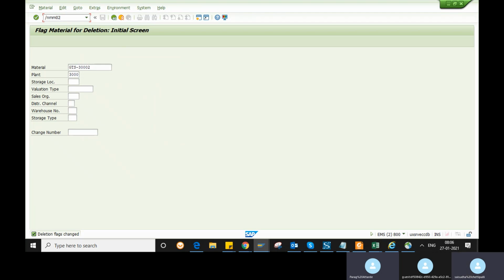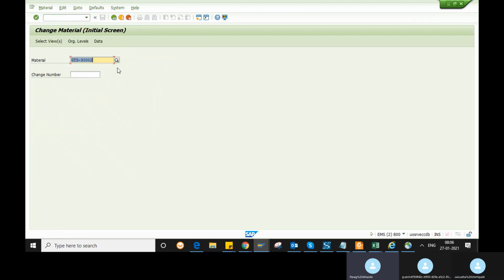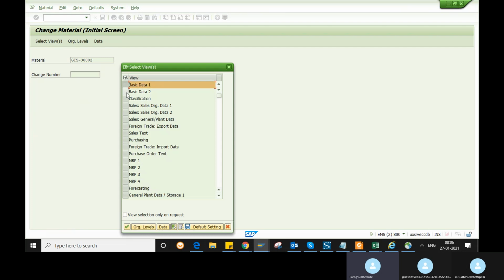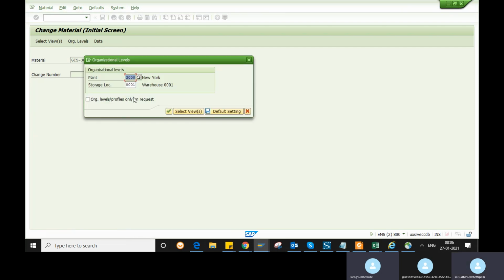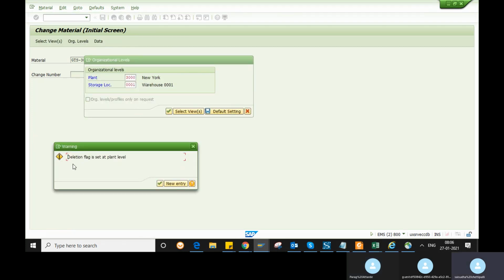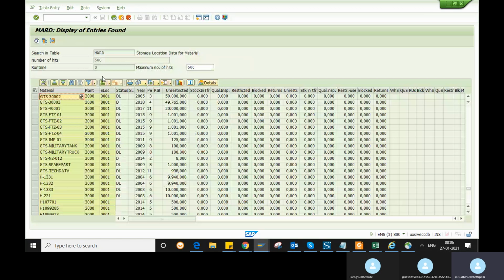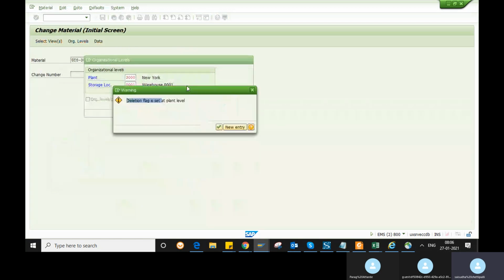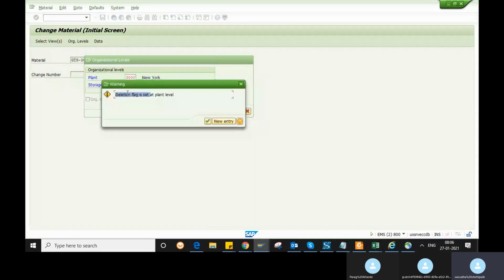So when you go to change this material, you cannot do any transactions with this. See, you will get a warning message like that. So the deletion flag is set at plant level. So I set a deletion flag in MM06. So whenever I use it, the warning will trigger.